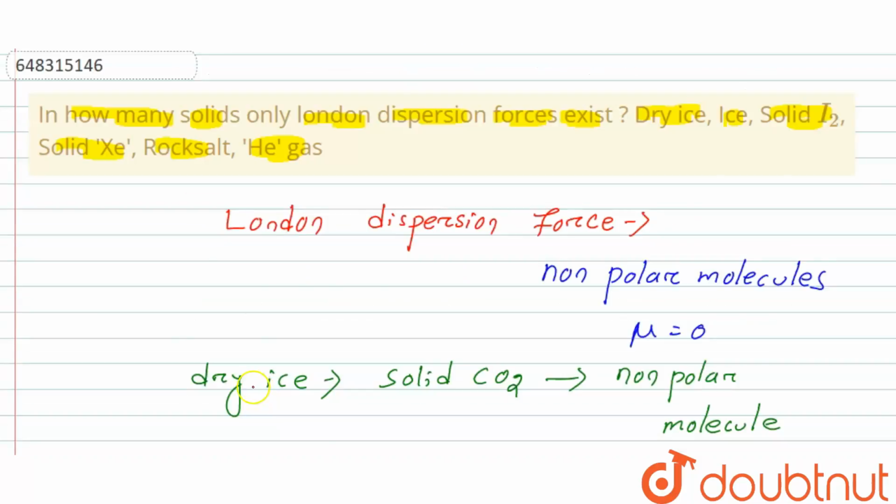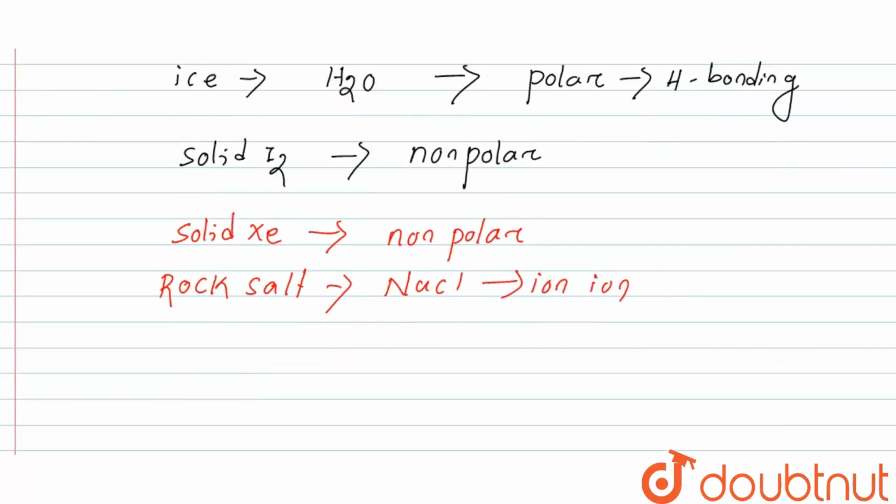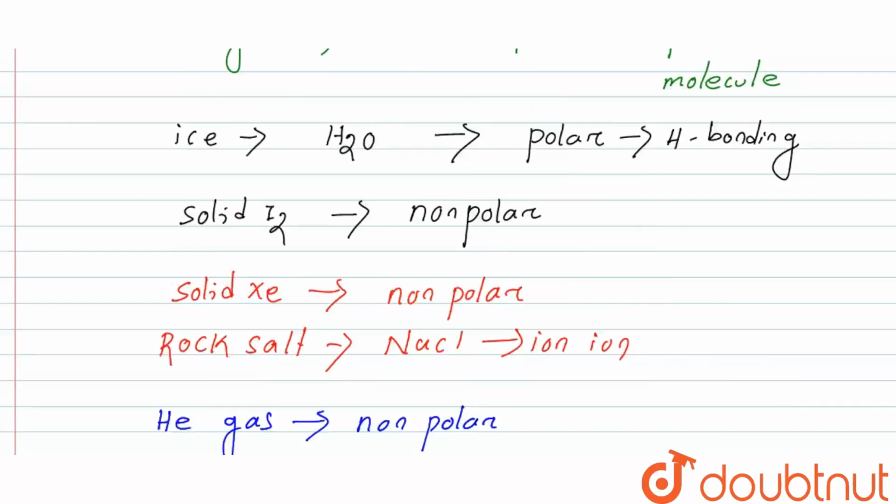Next is helium gas. Helium gas is a non-polar element, because the dipole moment or mu is 0 here. So here also London dispersion forces exist.